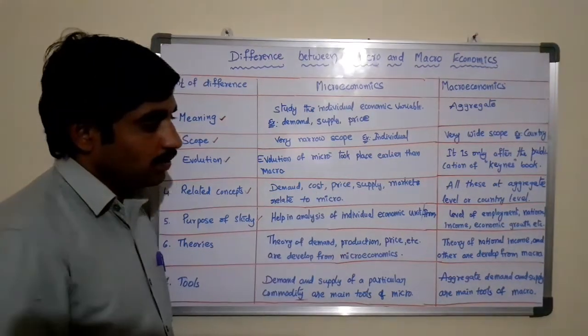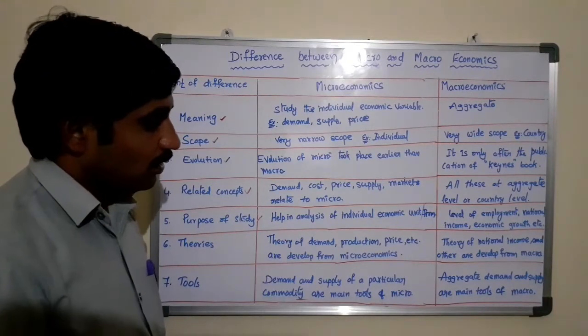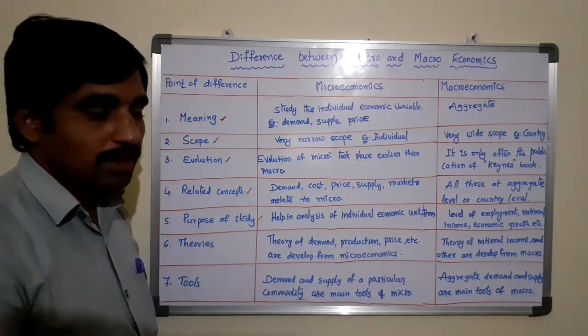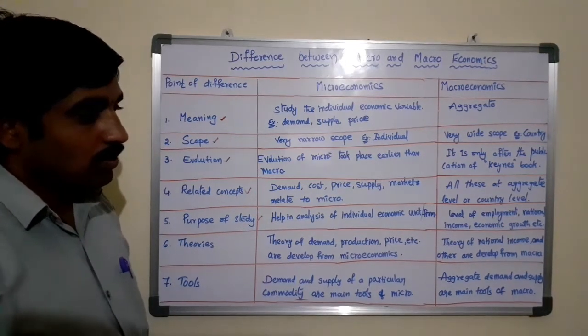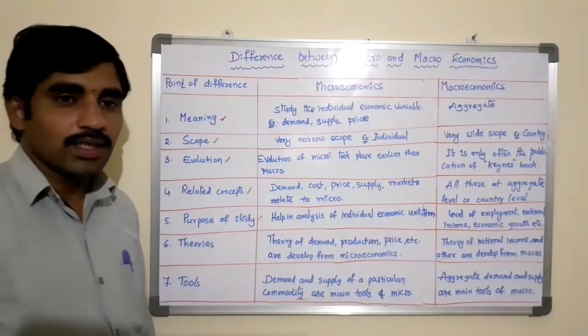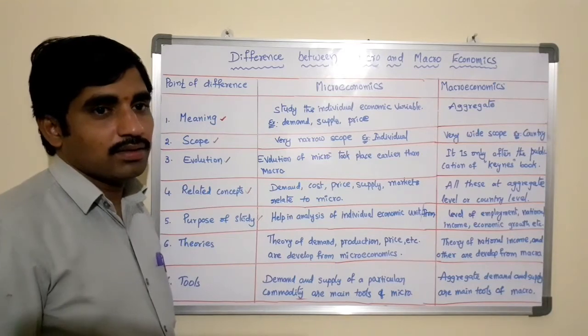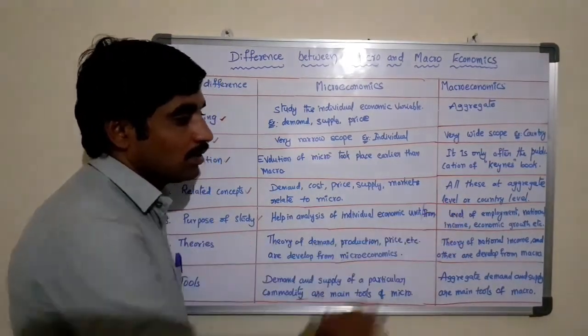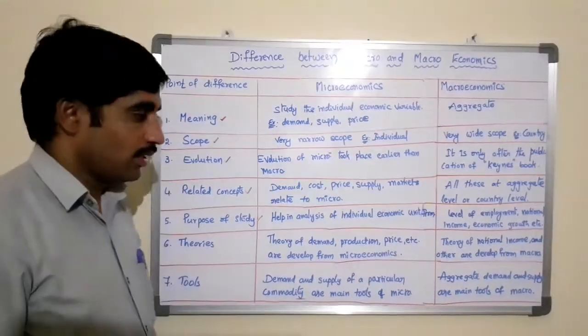Whereas macroeconomics helps in analyzing employment, national income, economic growth, inflation, and deflation at a country level.